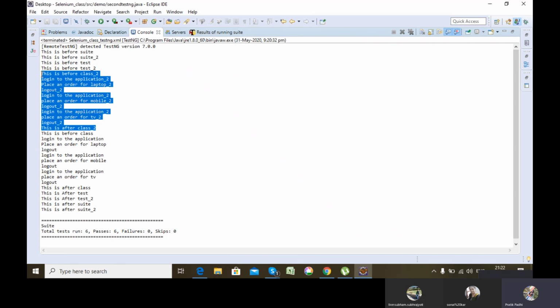Only BeforeSuite and BeforeTest are independent of the class. They work for the whole suite, but BeforeClass, BeforeMethod, and @Test, AfterMethod, AfterClass are all dependent on the class in which they are present. They work for that specific class. Only BeforeSuite and BeforeTest work for the whole suite independent of the class.